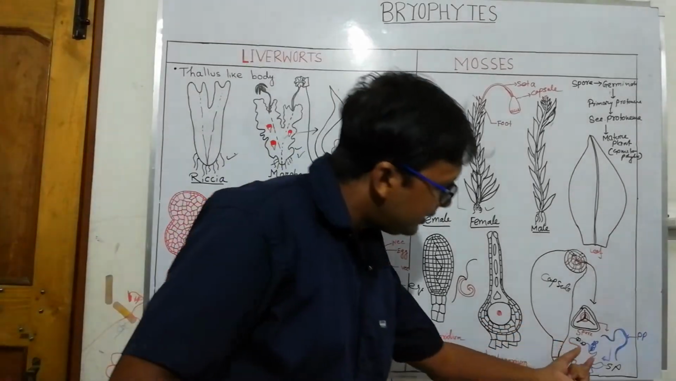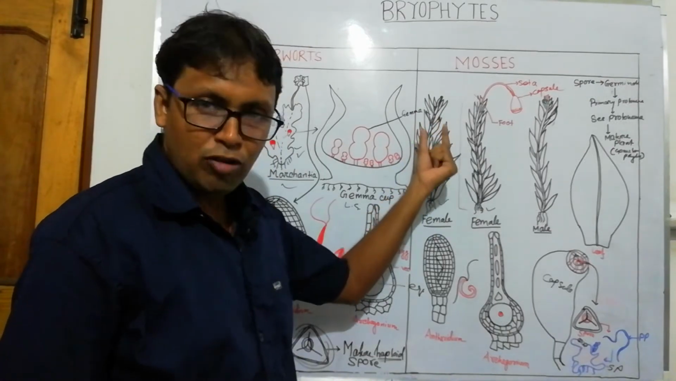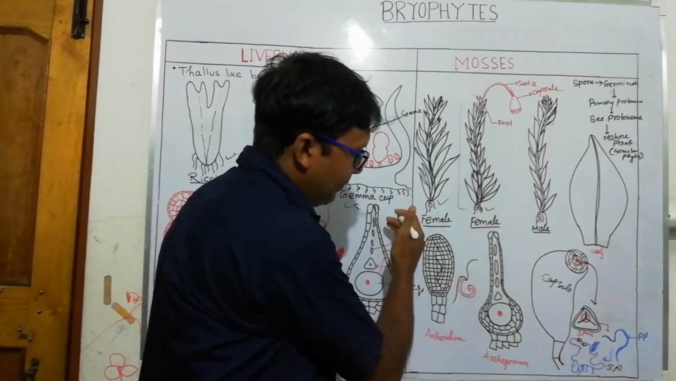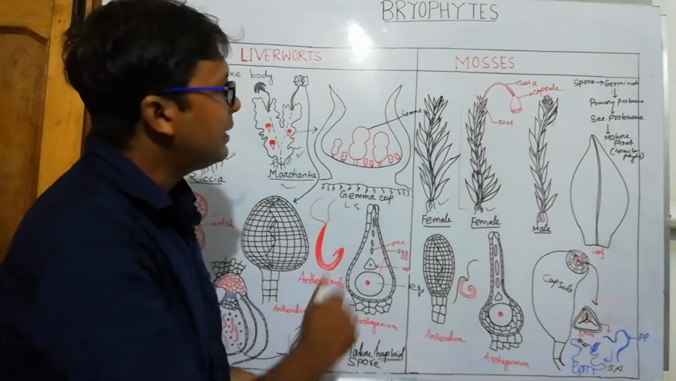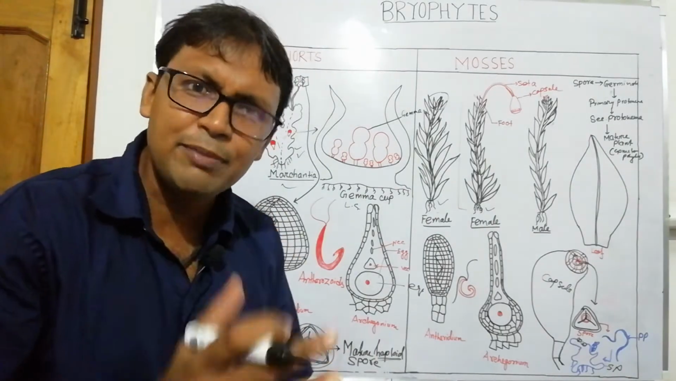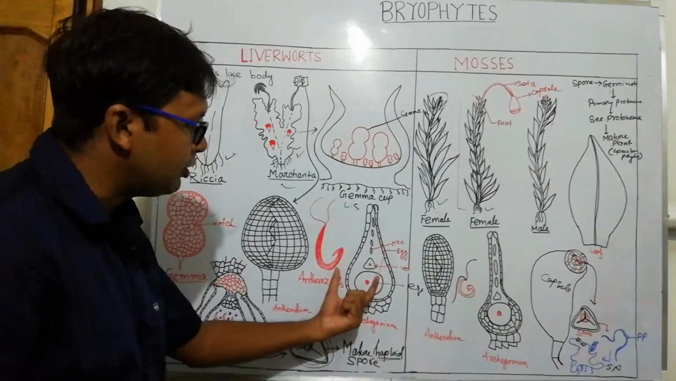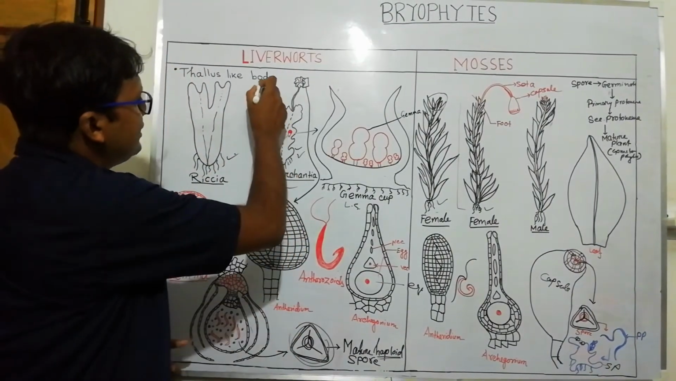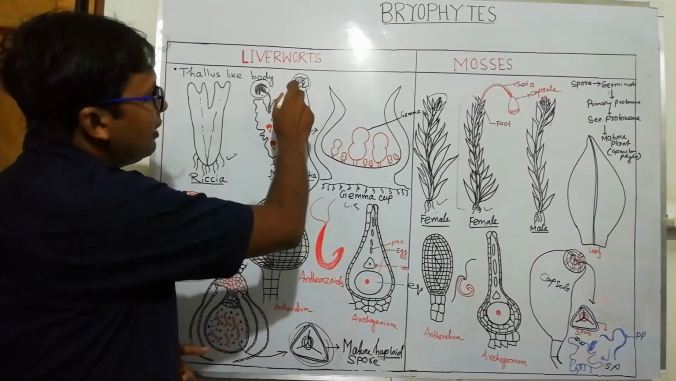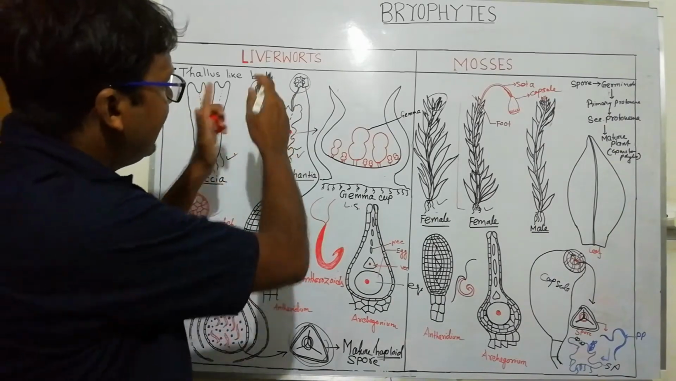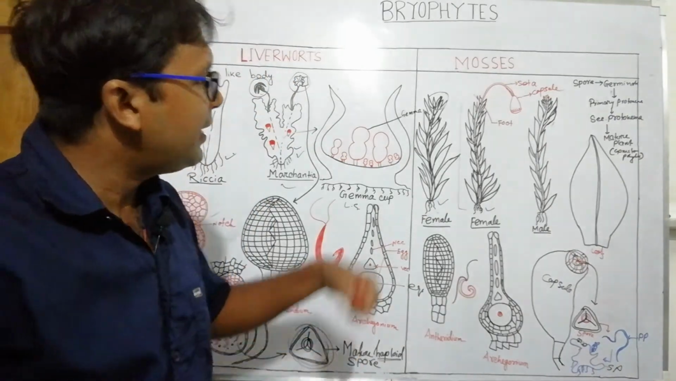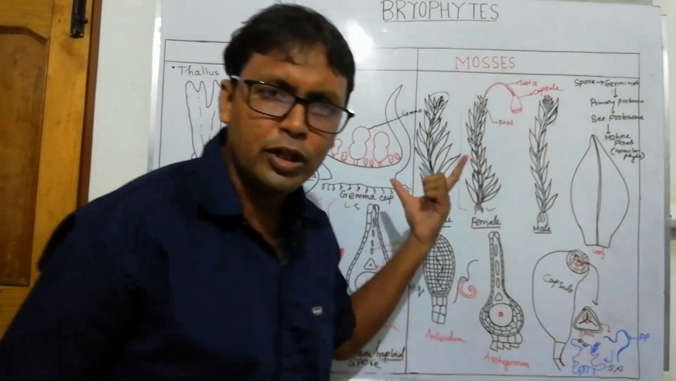The gametophytic plant body may be female and male separate. The female body produces the archegonium in a specialized structure here, and this is the antheridium structure, the male part. Antheridium and archegonium may be produced in the same plant body or in different plant bodies, but in this case obviously in different plant bodies.